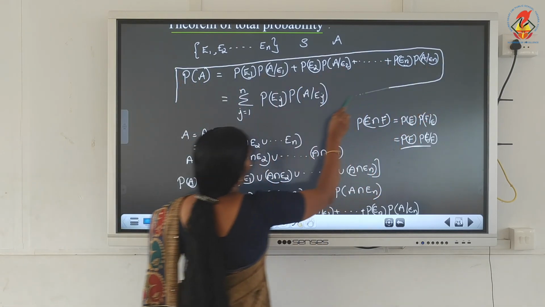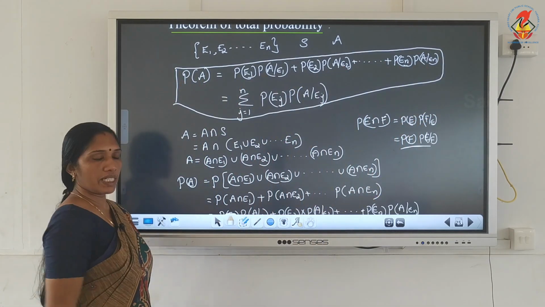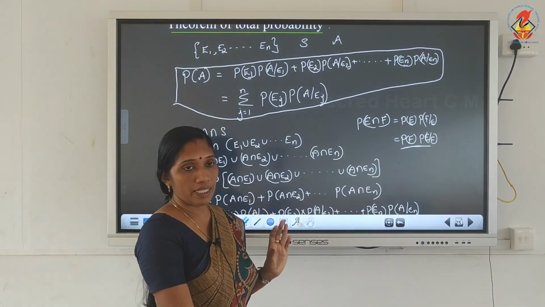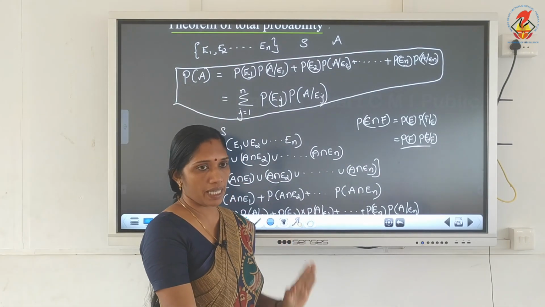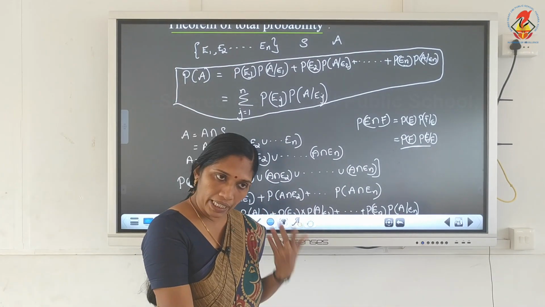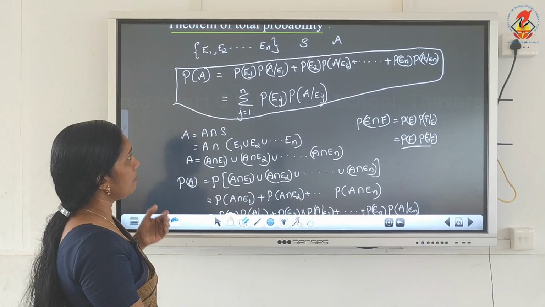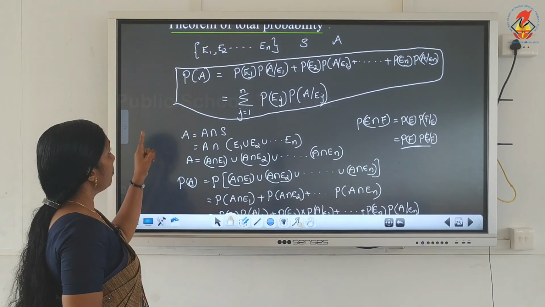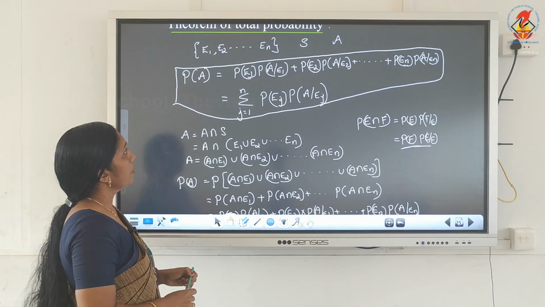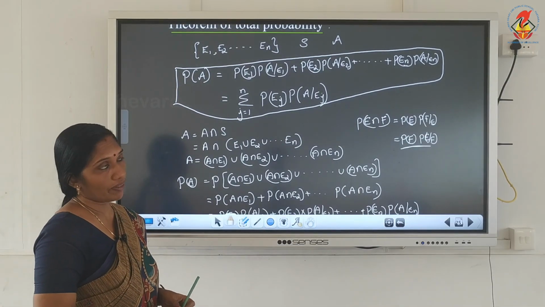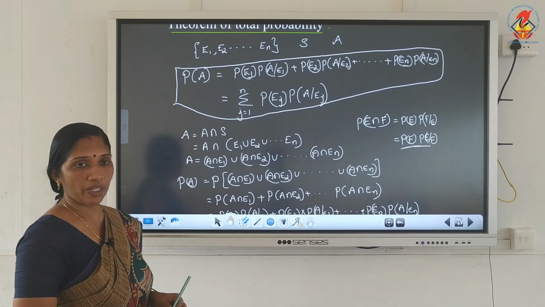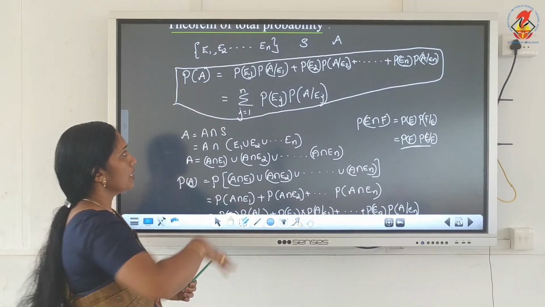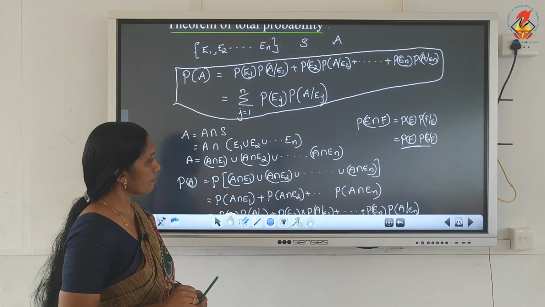We can write P of A like this. What is P of A? Suppose E1, E2, etc., En represent a partition of the sample space S, and A is any other event associated to the same sample space S. Then the total probability P of A can be written as P of E1 into P of A given E1, plus P of E2 into P of A given E2, etc., plus P of En into P of A given En.